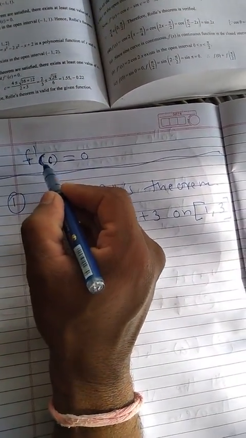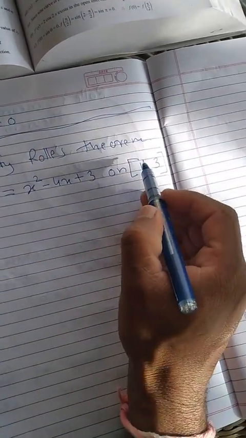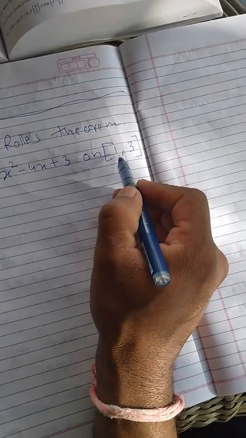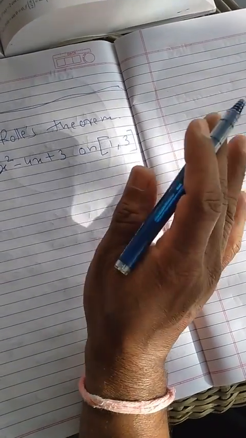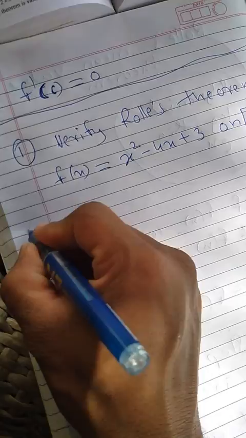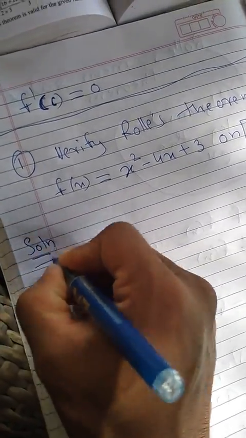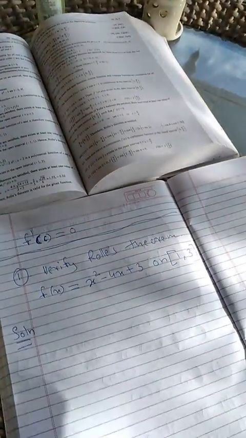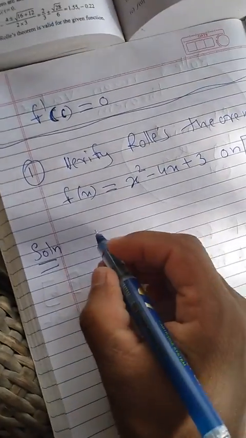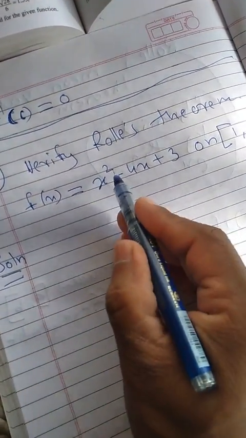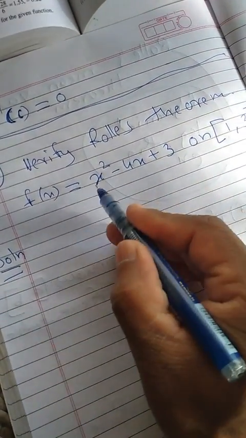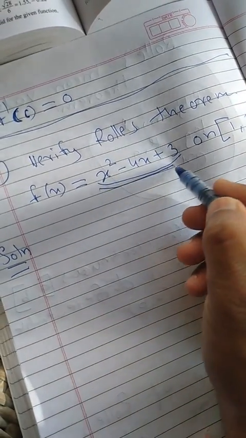By this formula, we will find the third point, that is mean value between 1 and 3. Okay. Now, solution. Since f(x) is, what type of function f(x) is? This is polynomial function.